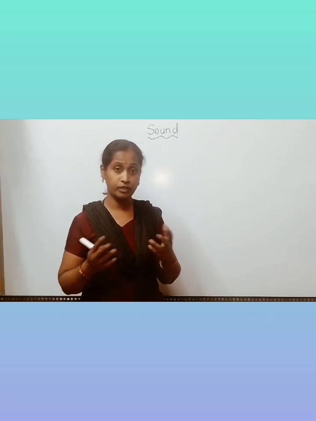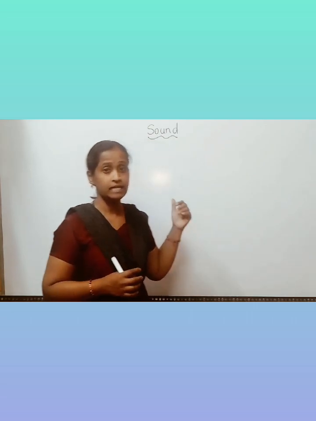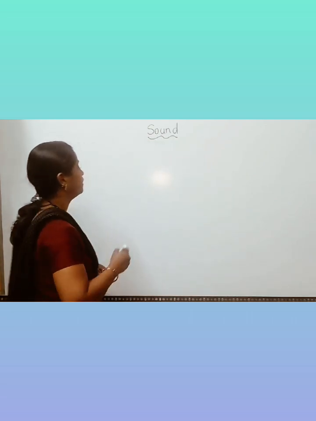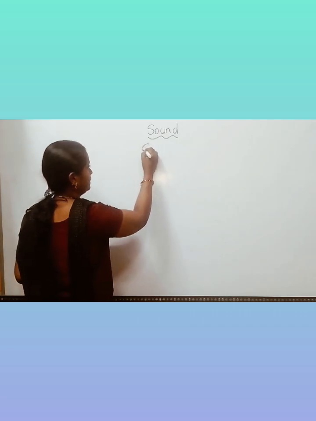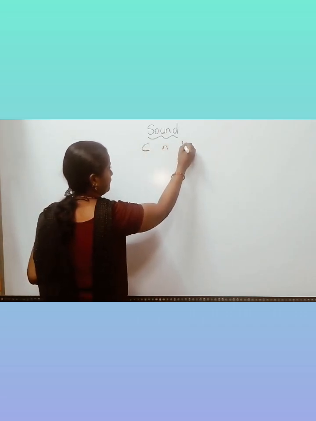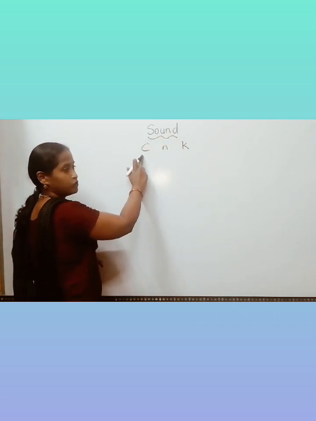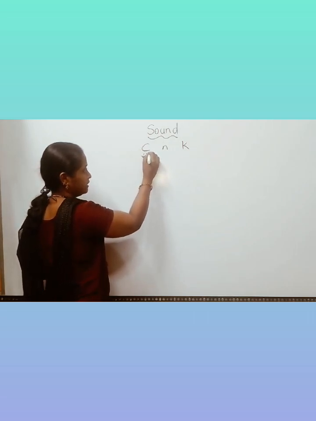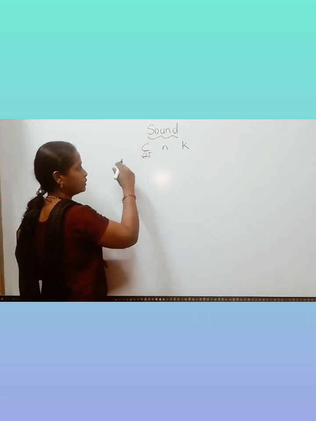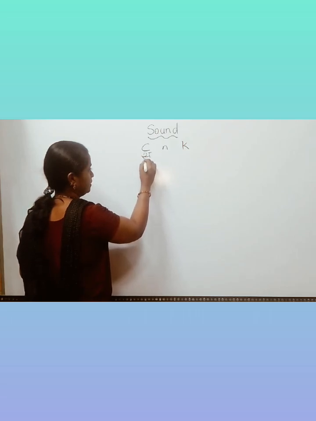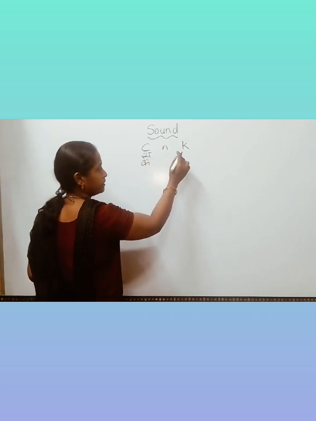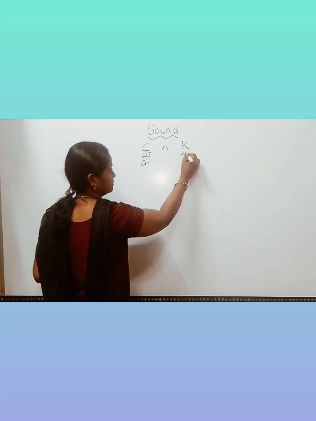Today we are going to study the difference between the sounds of letters C and K. In the English language we have 26 alphabets and these 26 alphabets have 42 sounds. Now before moving on to other alphabets, let us move on towards C and K. We have letters C and K. C also sounds as S in some cases, and C also sounds as K, whereas K remains K only.